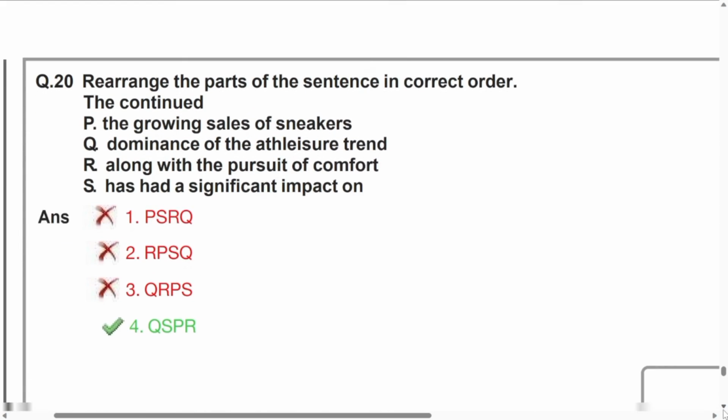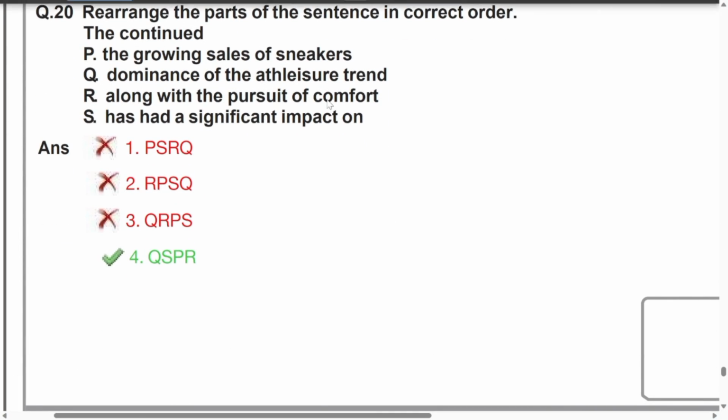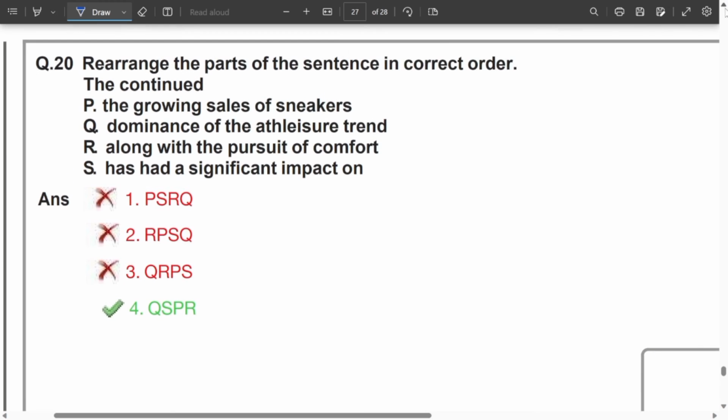Rearrange the parts of the sentence in correct order. Look at the sentence. Already the starter is given here. "The continued." Remember, the article is already given. Continued, the ed form, is given. That means here this is an adjective. We need to find out the noun immediately.